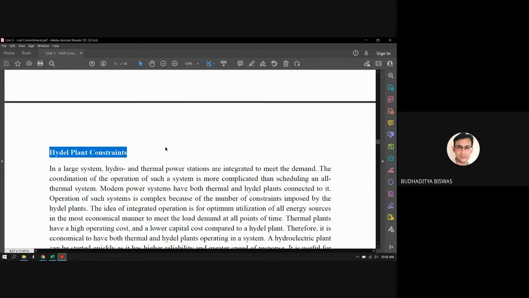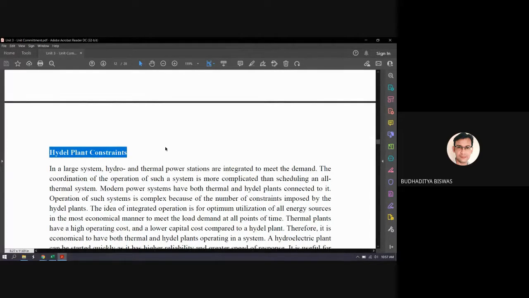That's why sometimes in a day when the load requirement is very high, we need to switch on the thermal power plant. So this is called hydrothermal scheduling, which is actually scheduling between the thermal plant and the hydro plant. The hydro plant definitely runs all over the day. If the water height is available, then the hydro plant should run, because the cost of generating electricity through the hydro power plant is very low.